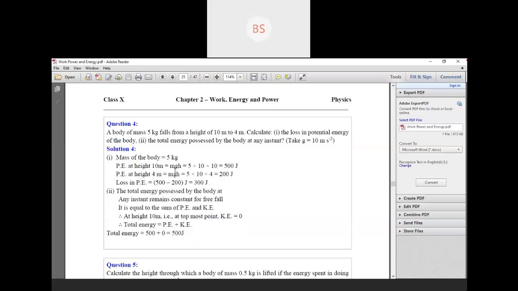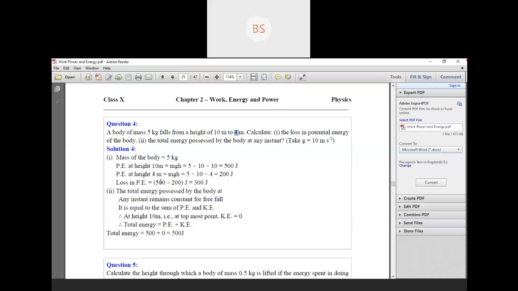So P at height 10 meter is equal to mgh. So we know that m is 5, g is already given as 10, so substitute 10, and h is already given when the object is at height of 10 meter. So we have substituted, multiply, you will get 500 joule.